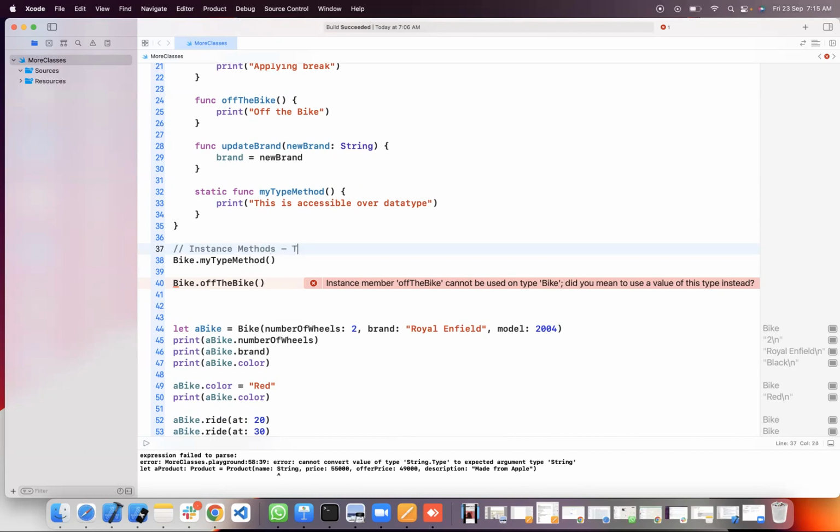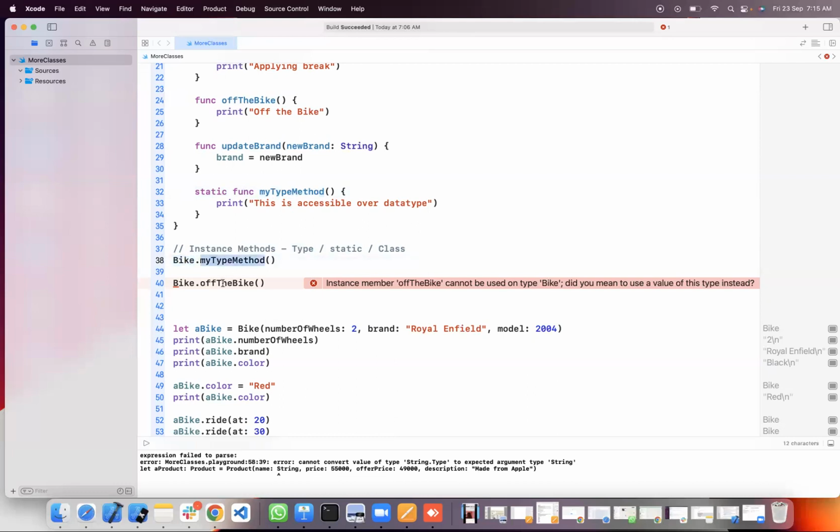Instance methods, and type, static, class methods. Type means data type, right? On top of data type, if you call a method, that is called type method. Since I have given here static, this method can be called on top of class name. Class name here is Bike.